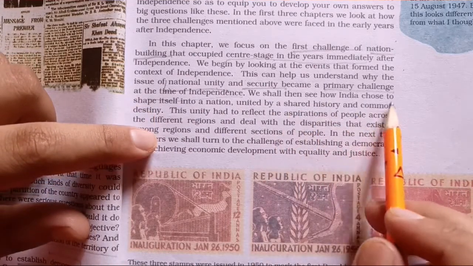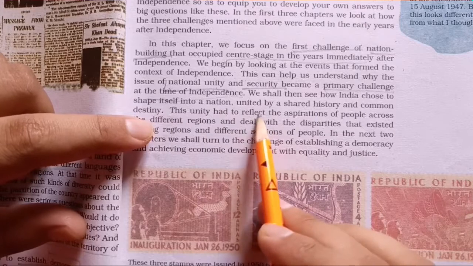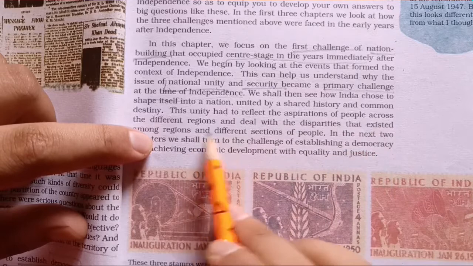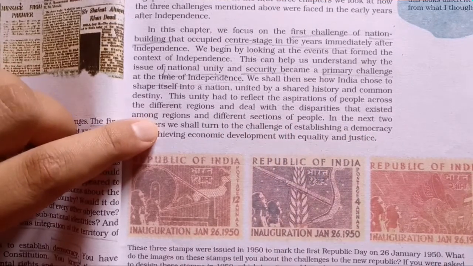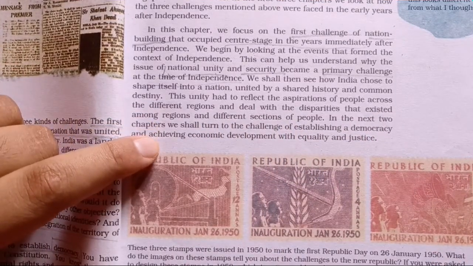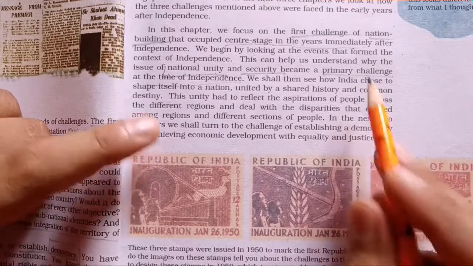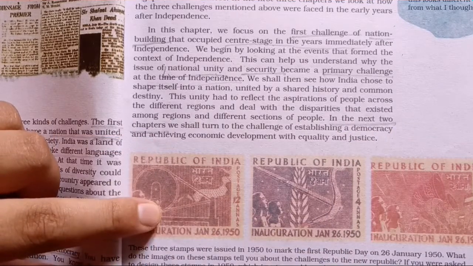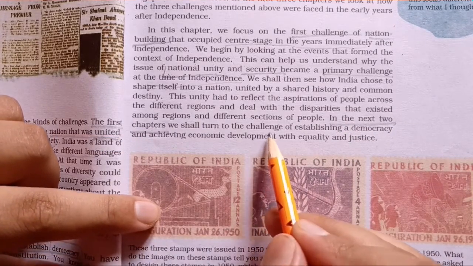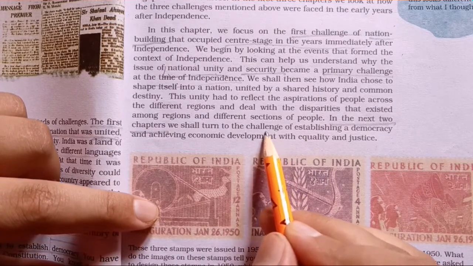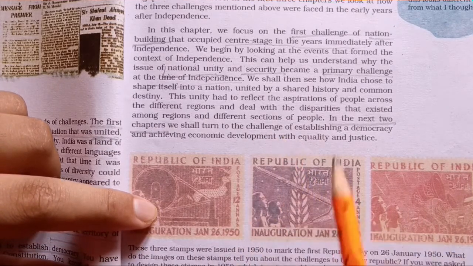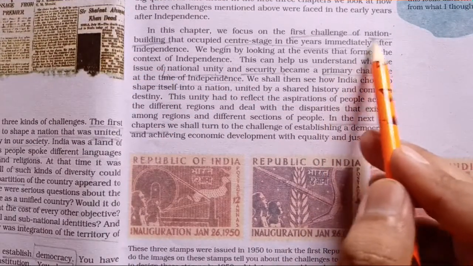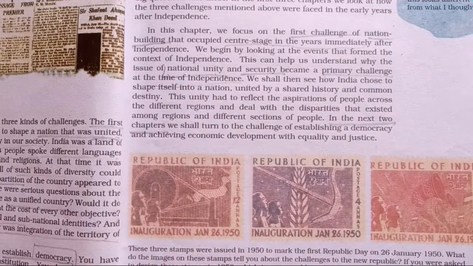We shall then see how India chose to shape itself into a nation, united by shared history and common destiny. This unity had to reflect the aspirations of people across different religions and deal with the disparities that existed among religions and different sections of the people. In this chapter, we are reading about national unity, but in the next 2 chapters, we will read about the next 2 challenges. What are the next 2 challenges? That is democracy and development. We will read them in the next 2 chapters, but in this chapter, we will take only the first challenge, that is nation building, or we can say unity.